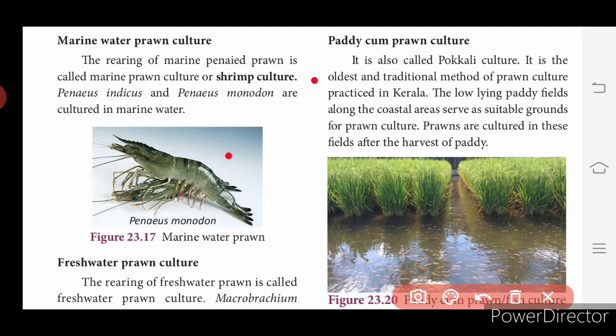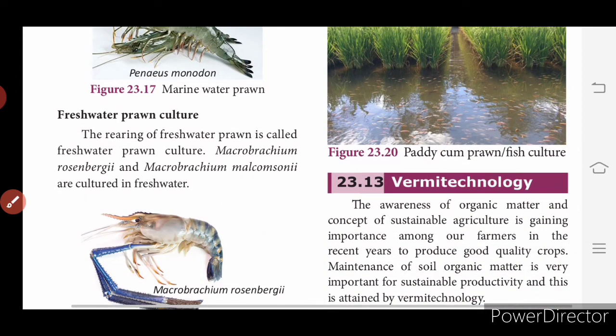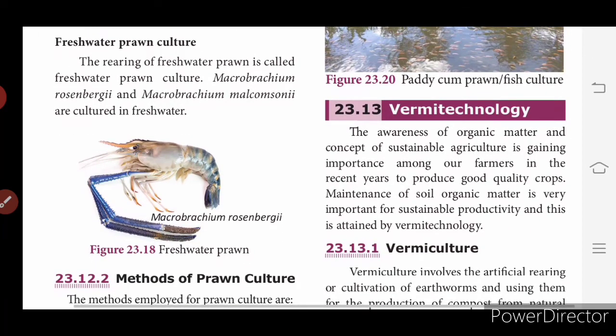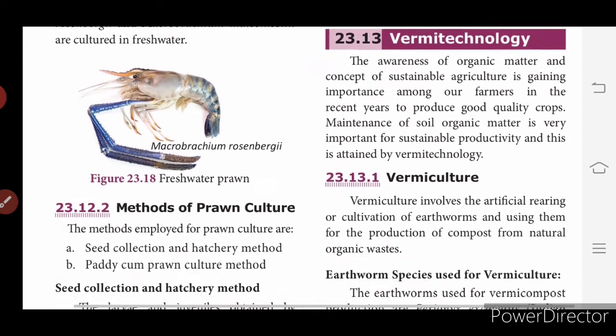So Penaeus indicus and Penaeus monodon are cultured in marine water. Freshwater prawn culture. The rearing of freshwater prawn is called freshwater prawn culture. Macrobrachium rosenbergii and Macrobrachium malcolmsonii are cultured in fresh water. So this is the picture of Macrobrachium rosenbergii, freshwater prawn.